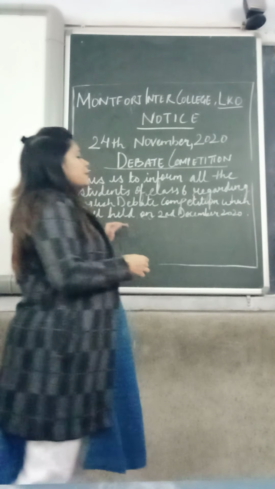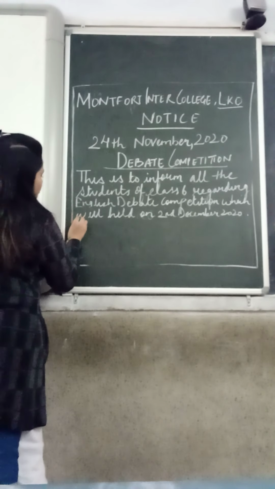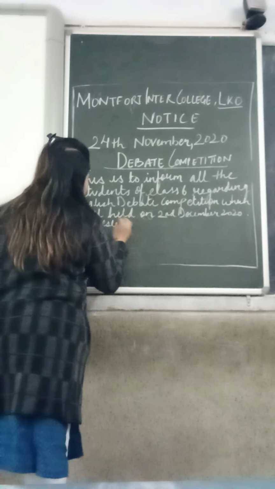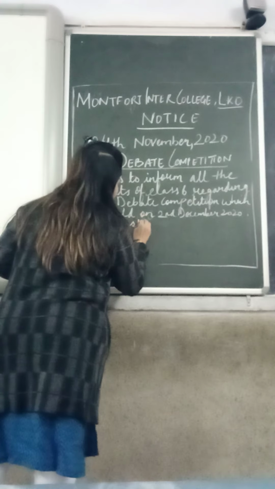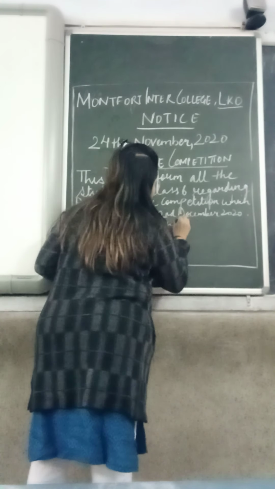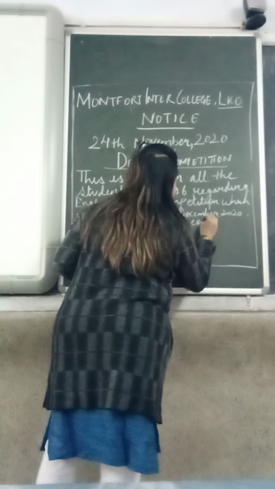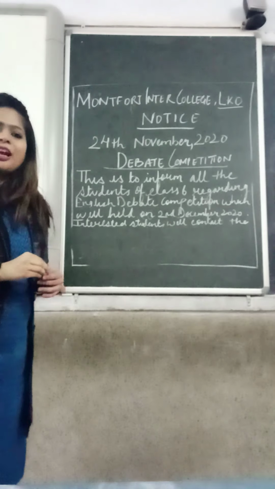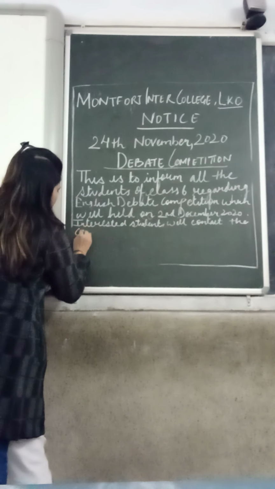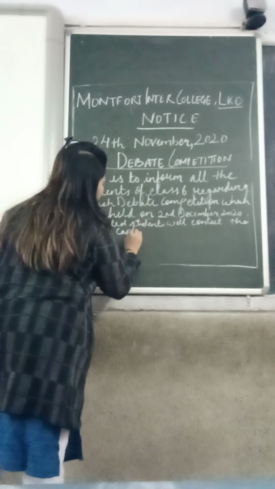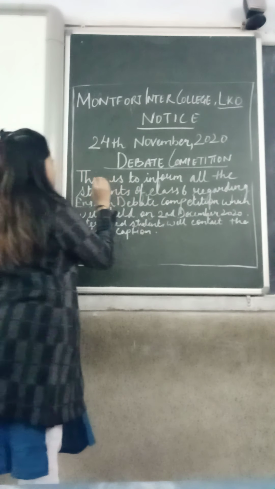So you will write, interested students will contact the college captain.